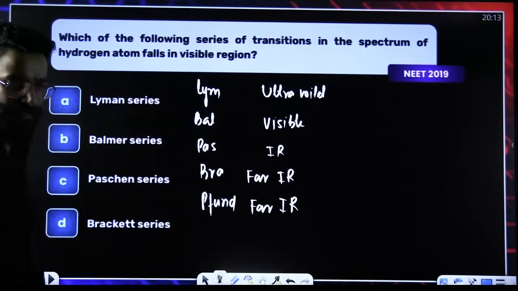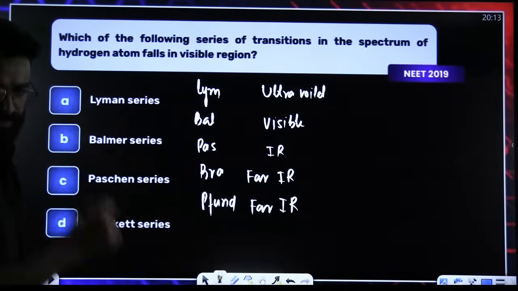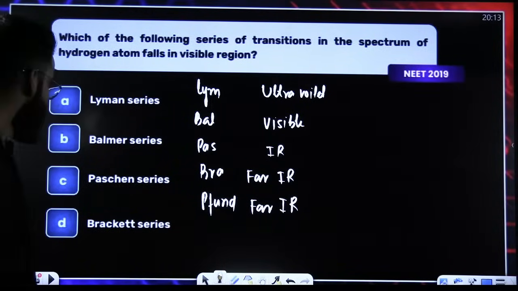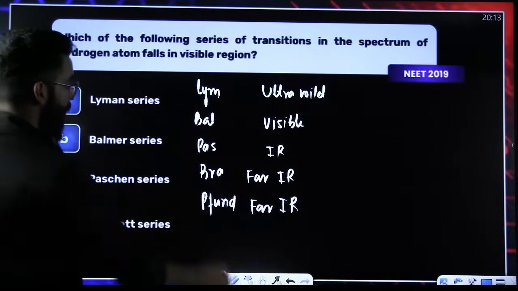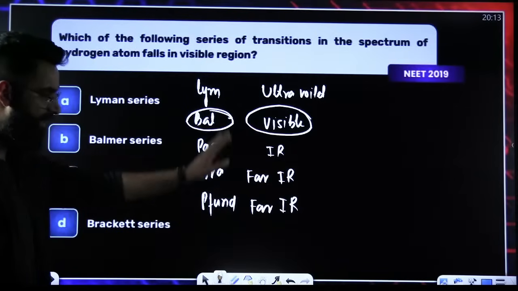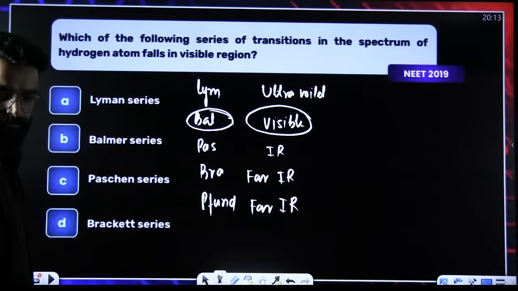Now, what is the answer of this particular question? Is it visible? Visible, Balmer. Anything can be asked from this particular one.